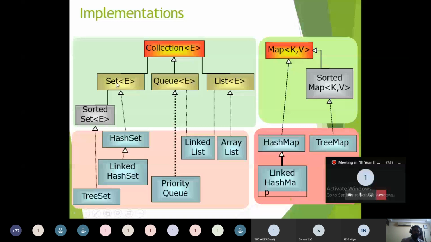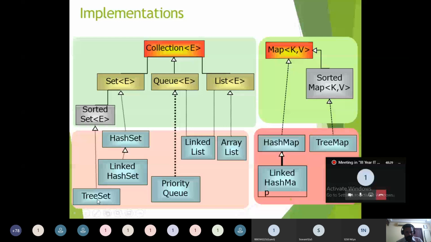Okay. And up to this part, we have already shown a diagram: the interfaces part, set, queue, list, and from these the super interface is collection, including the implementable classes. These are the structure of the classes organization. So see this set interface. From the set interface, we'll be having two different classes available: hash set and linked hash set. Super interface is set.